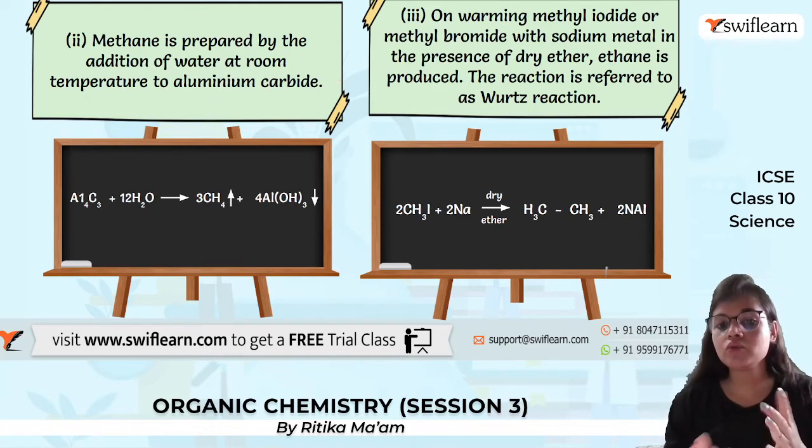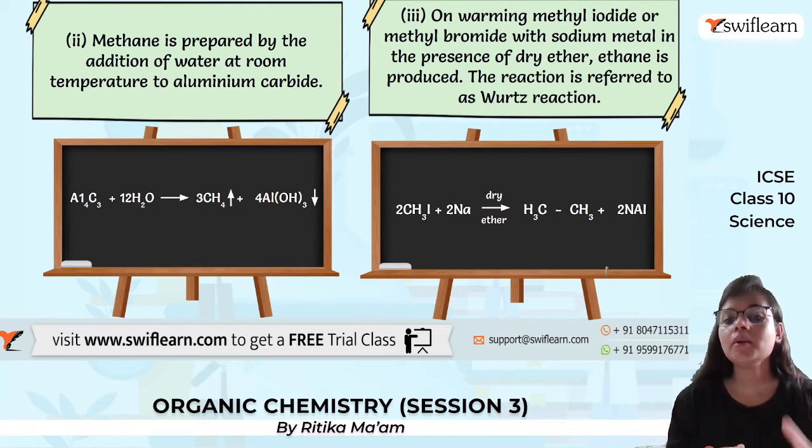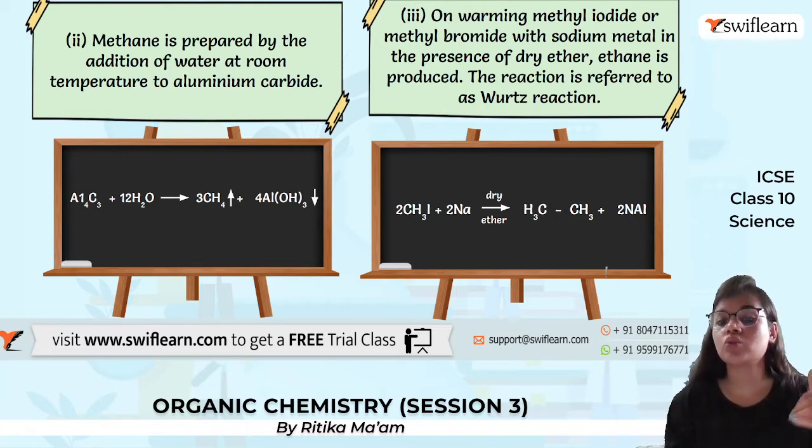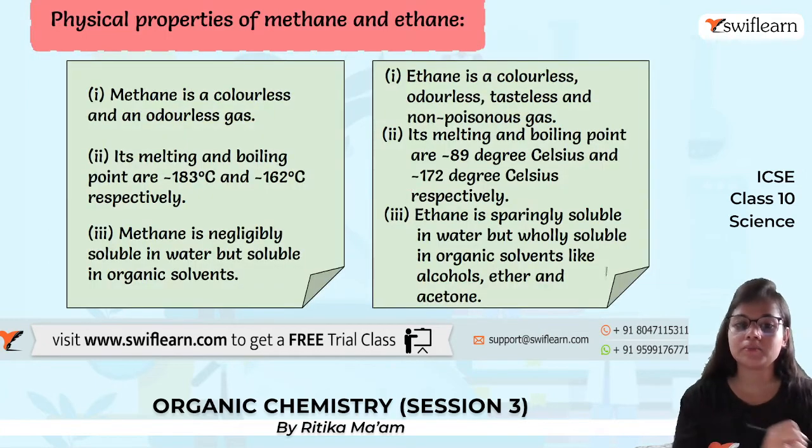So what is Wood's reaction? When we heat methyl iodide or methyl bromide in the presence of dry ether with sodium metal, ethane is produced, and this reaction is known as Wood's reaction.